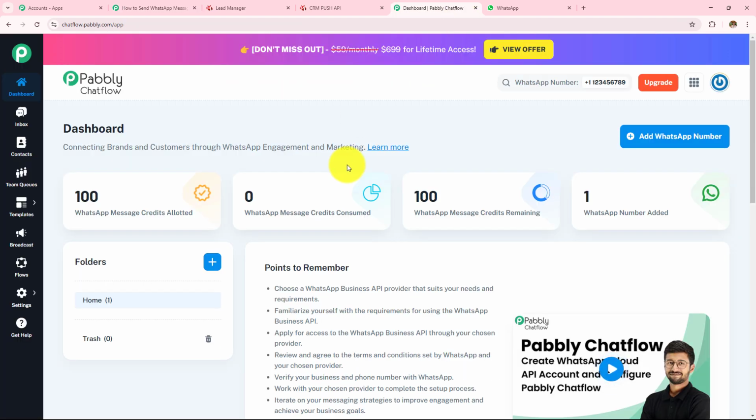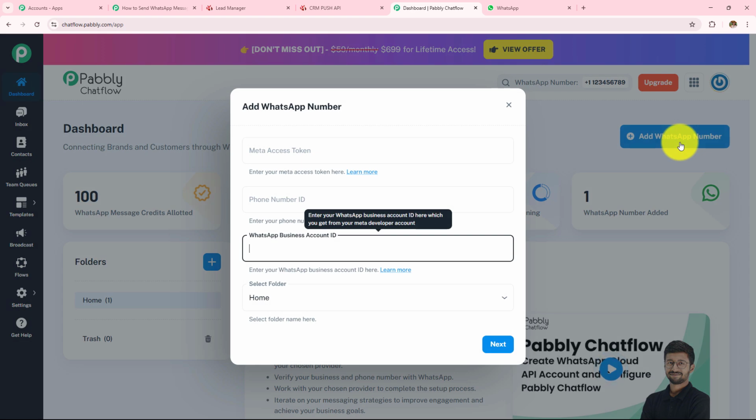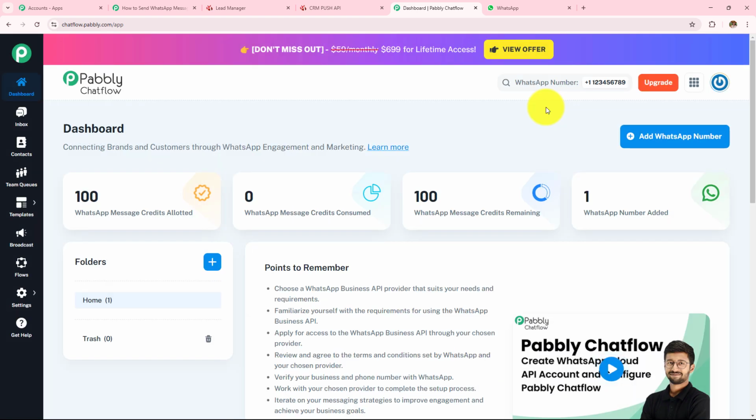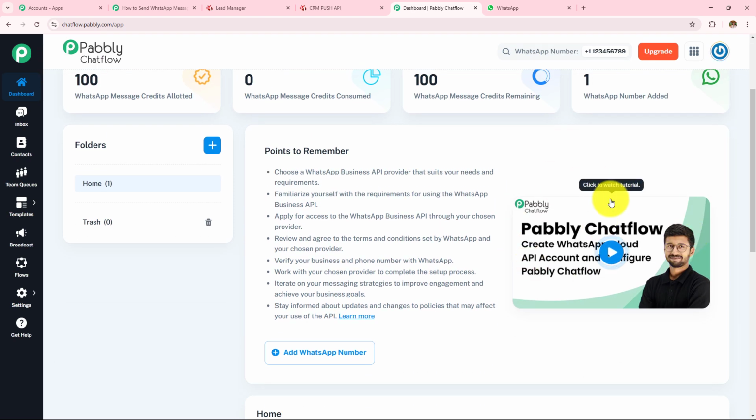If you want to set up your Pabbly Chatflow account, you have to click on this Add WhatsApp Number, and using your WhatsApp Cloud API account, you have to set up this account. And if you want to learn how you can set up your own Pabbly Chatflow account, you can simply watch this video tutorial explaining how to create a WhatsApp Cloud API account and configure Pabbly Chatflow, which will help you set up your own Pabbly Chatflow account over here.